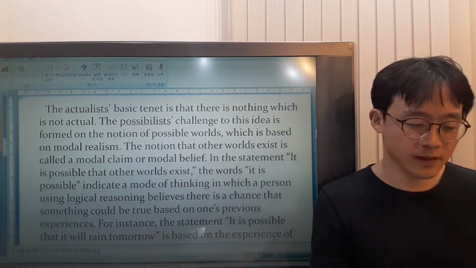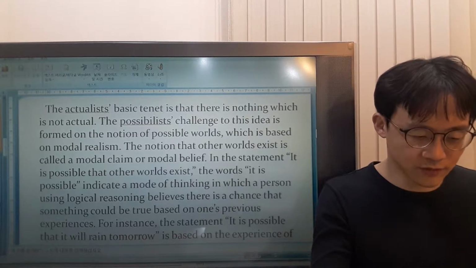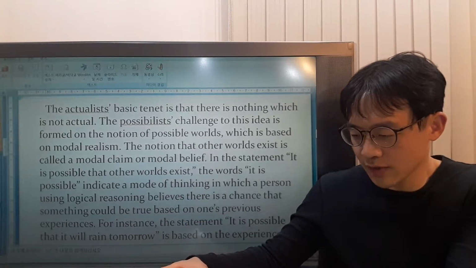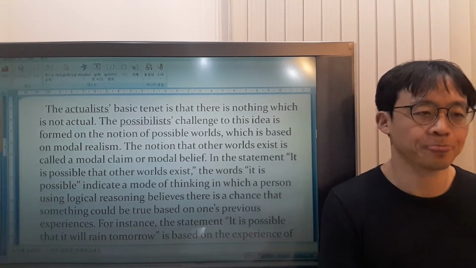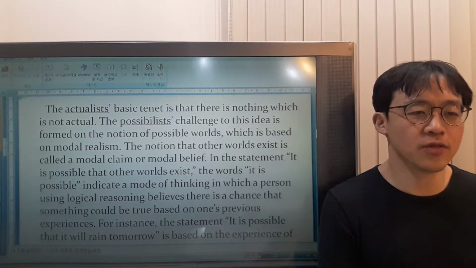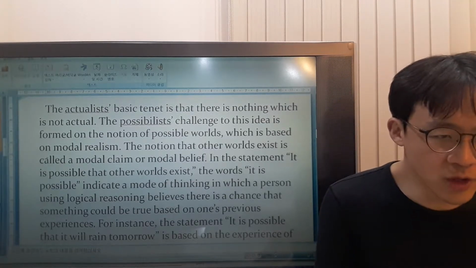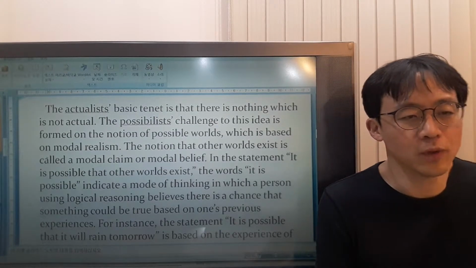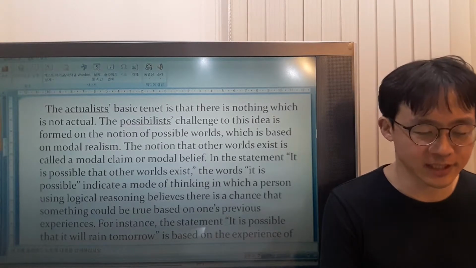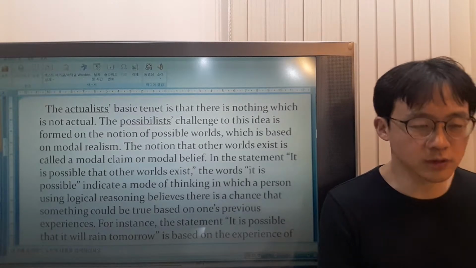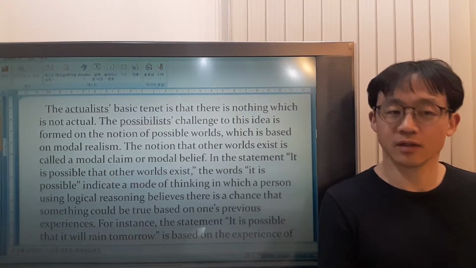So in this notion, there can be different states where something exists. Do you understand? Different versions of something existing. Notion is thought. Okay. The thought that other worlds exist is called modal claim or modal belief. In the sentence "it's possible that other worlds exist," the expression "it is possible" means a mode of thinking, a version of thinking, all right?